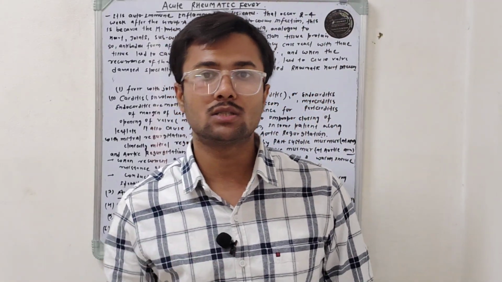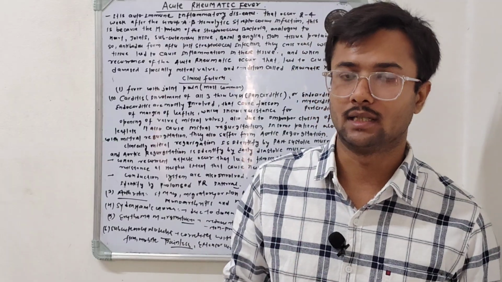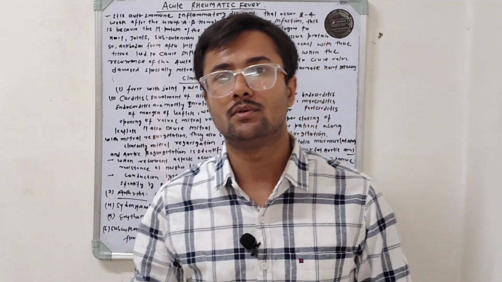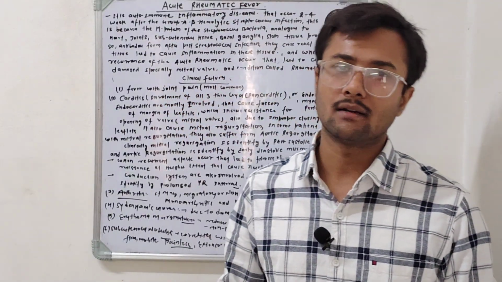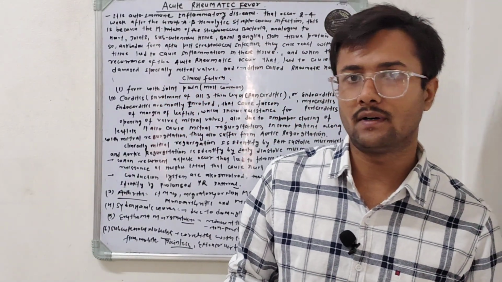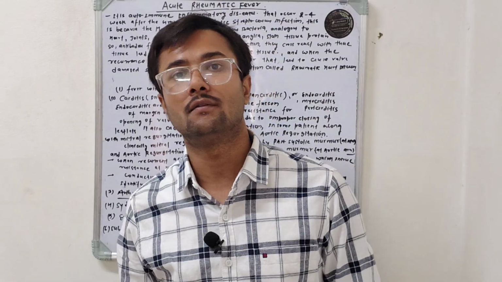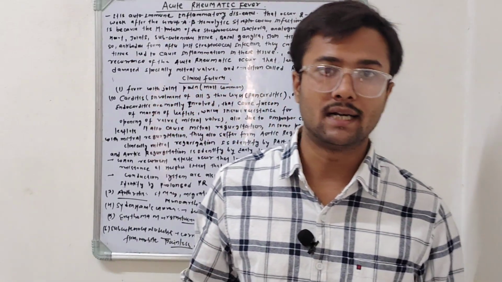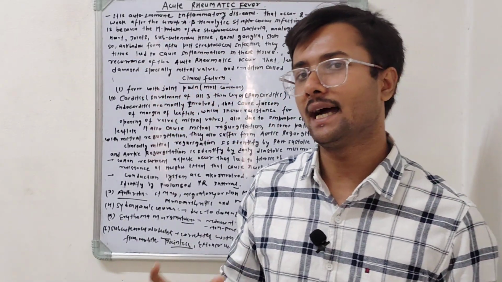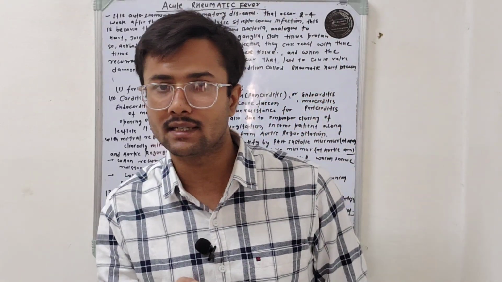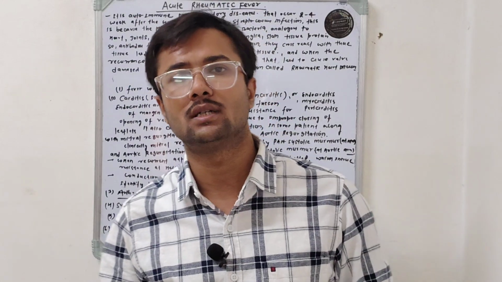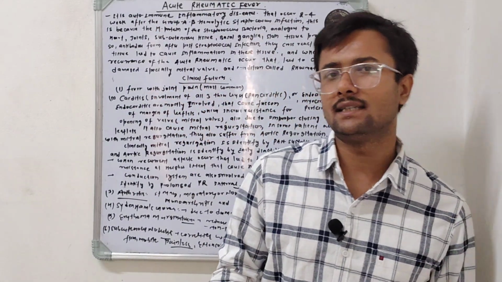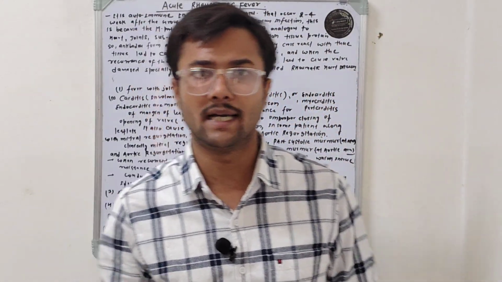That leads to fibrosis of the valves, and if there is fibrosis of the valves, it causes mitral stenosis. So mitral stenosis is not a feature of acute rheumatic fever, it is a feature of rheumatic heart disease. What is this rheumatic heart disease? Rheumatic heart disease is due to the recurrent infection of beta hemolytic streptococcus, or we can also say that it is the recurrent acute rheumatic fevers.